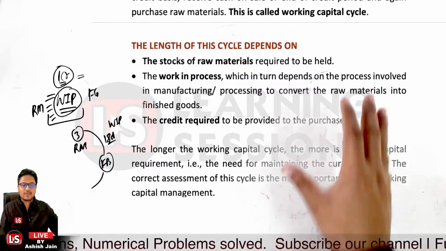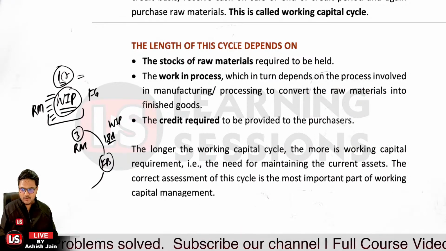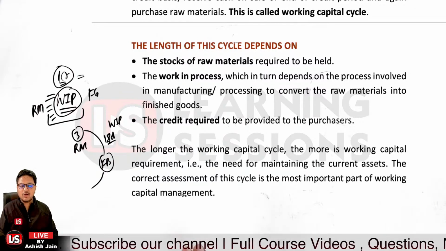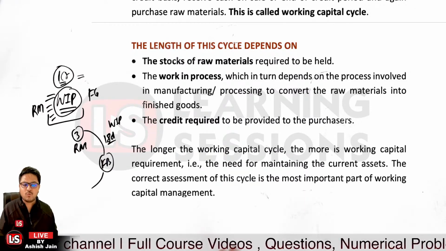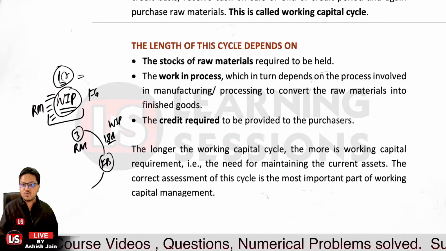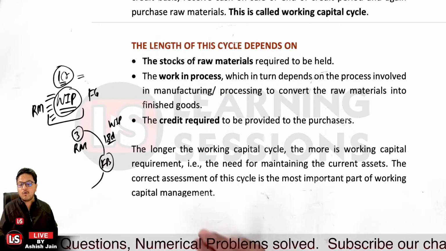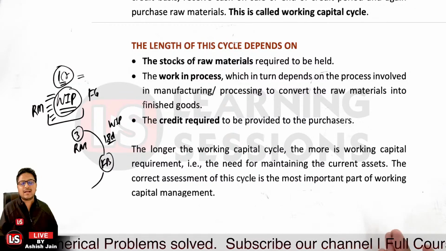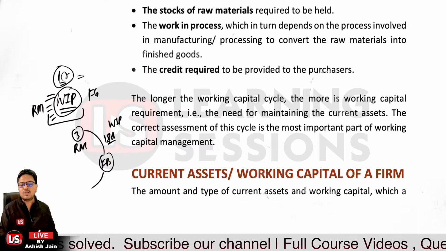So now if the working capital cycle is elongated, we learned about the working capital cycle, what it is, and I have told you each and everything in detail. But now the question is, if the working capital cycle is elongated, would that be beneficial for the firm or not? No, definitely not. That will not be beneficial. Why will that not be beneficial? Because it will take much more time to convert the cash into cash. Definitely we want the cash at the earliest so that we can utilize that cash for our day-to-day purposes. So that's not actually required. We don't want that. Every firm wants to receive instant cash.